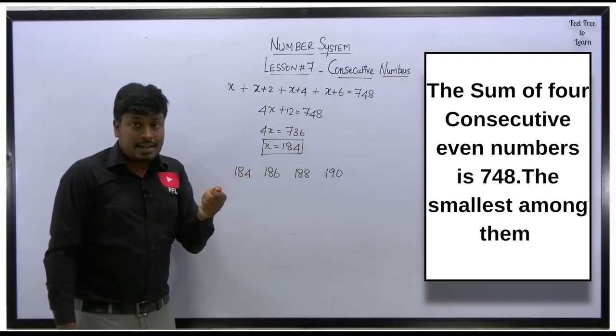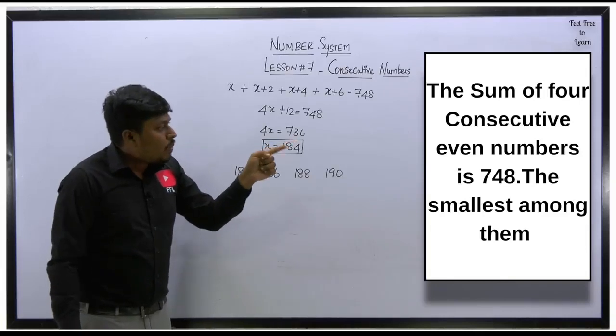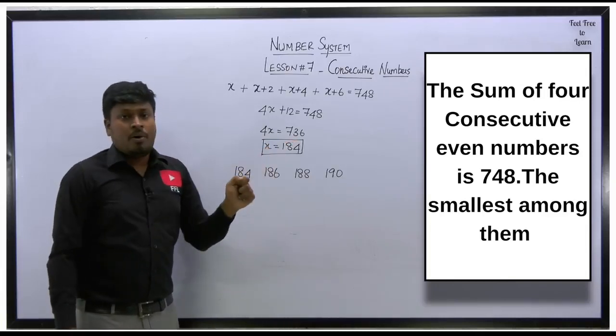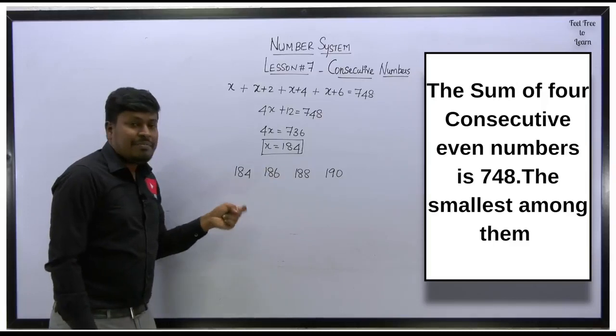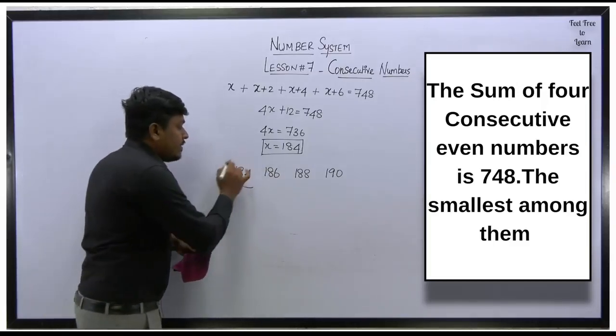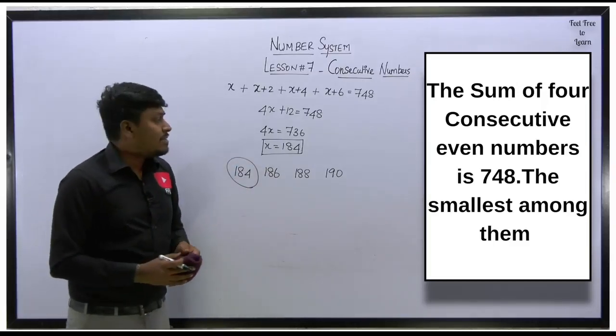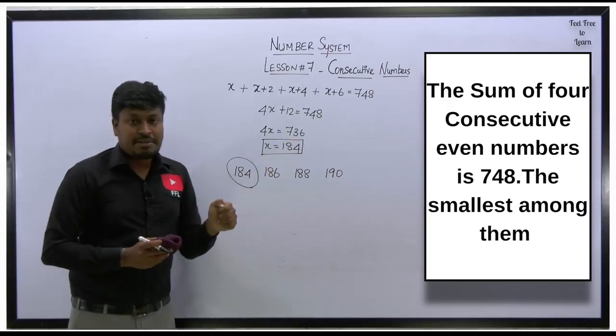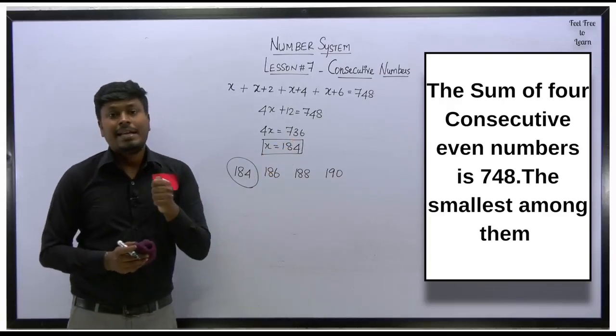But what is our target? Our target is to find the smallest among all. So out of these 4 numbers, which number is smallest? 184 is smallest. So we can say that the answer for this question number 3, where the smallest will be 184.